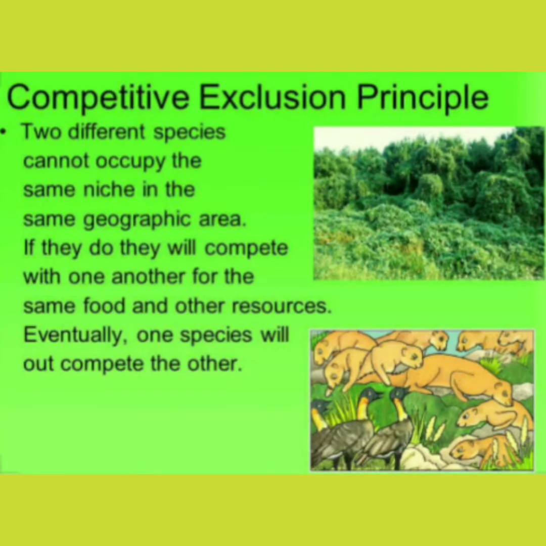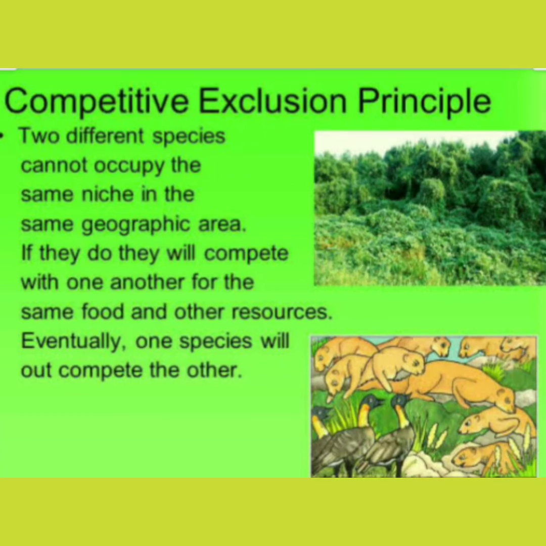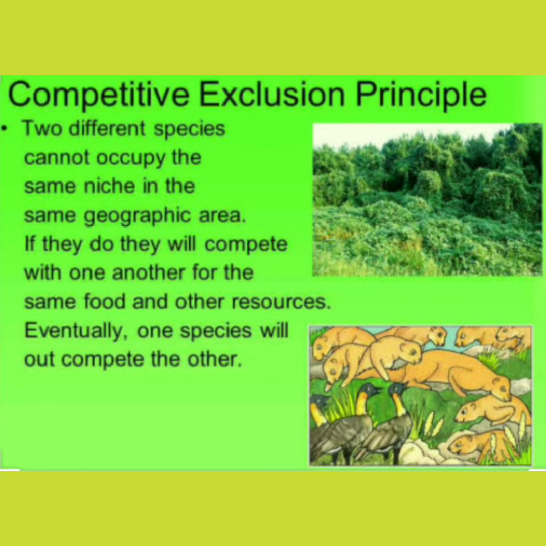In this manner, the displaced species may become locally extinct, either by migration or death, or it may adapt to a sufficiently distinct niche within the environment so that it continues to coexist non-competitively with the displacing species. Sometimes, even to coexist in a particular environment or area, the competing species evolve some distinguishing characteristics.